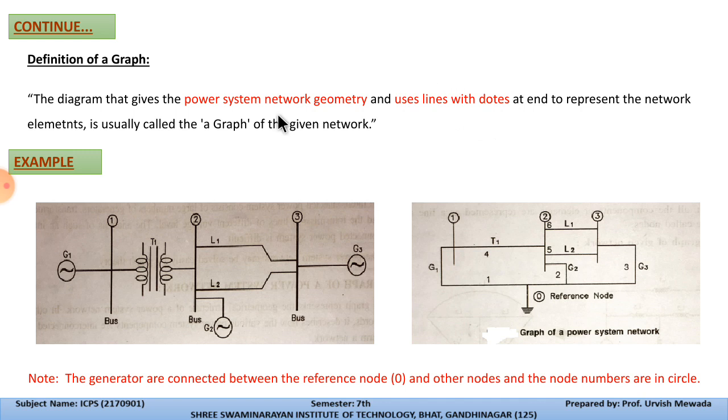We draw elements with the help of single lines, and where two elements meet, that is indicated with dots. This representation of the network elements is usually called the graph of a particular network.